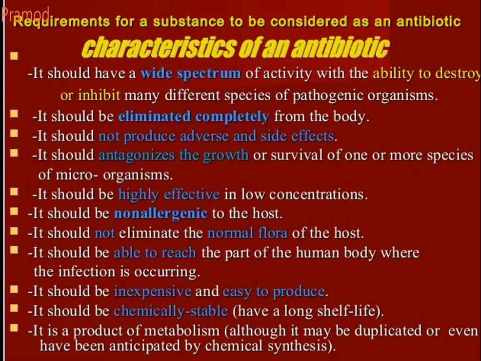It should be inexpensive and easy to produce. Very important. It should be inexpensive and easy to produce. It should be chemically stable. It should have a long half-life. If it has a short half-life, you cannot produce it. It cannot be stored. So antibiotics should have a stable, long half-life. Its products of metabolism may be duplicated or even anticipated by chemical synthesis.